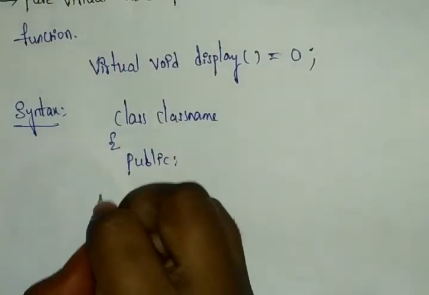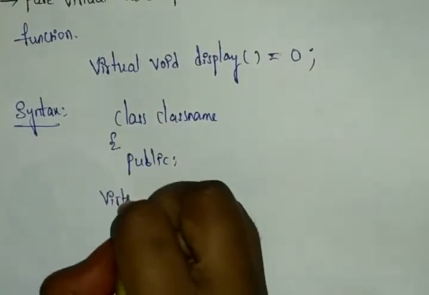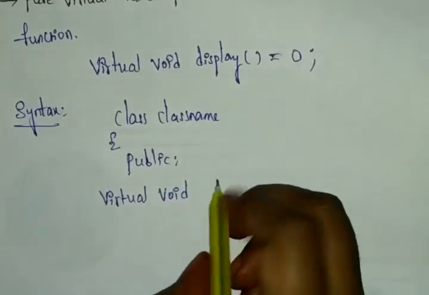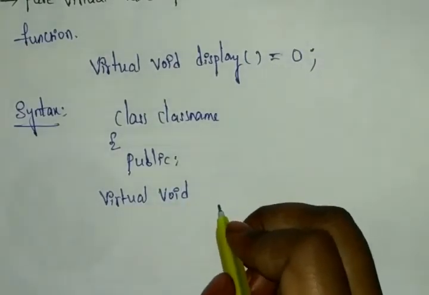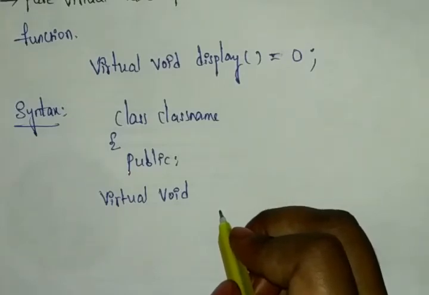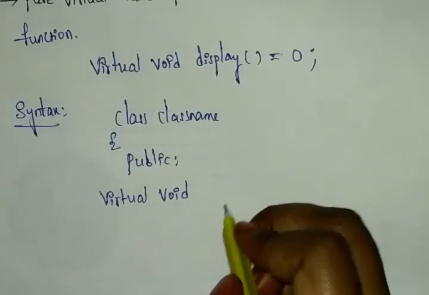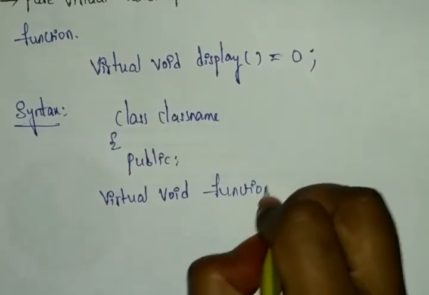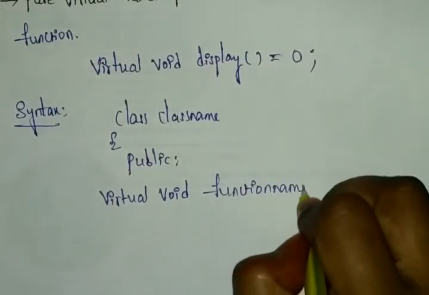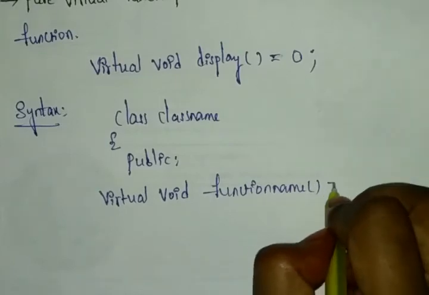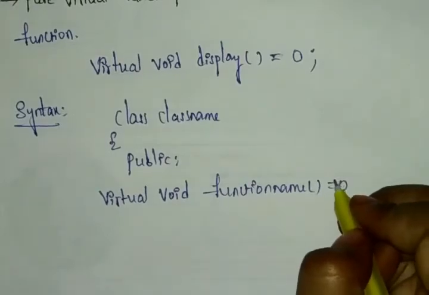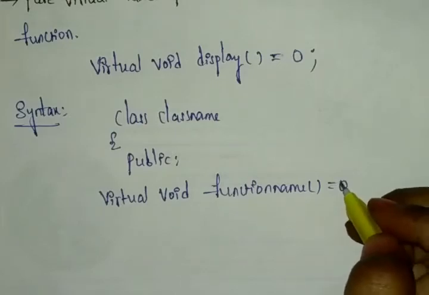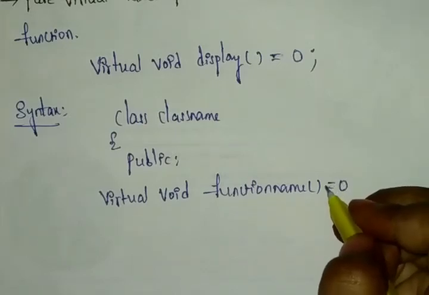And here we can write virtual void, and then the function name, whatever function name you have, or virtual function name. Once you complete this, you have to write the equal to 0. Once you write the 0, this is a pure virtual function.